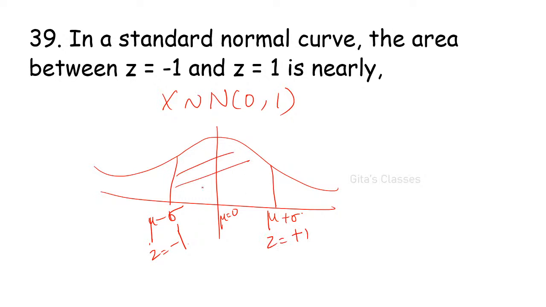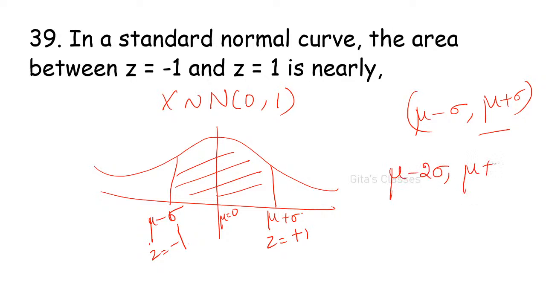What is this area? Already I have explained. Mu minus sigma to mu plus sigma is how much percentage? Mu minus 2 sigma and mu plus 2 sigma, how much percentage? This is around 90%, and this is mu minus 3 sigma and mu plus 3 sigma.